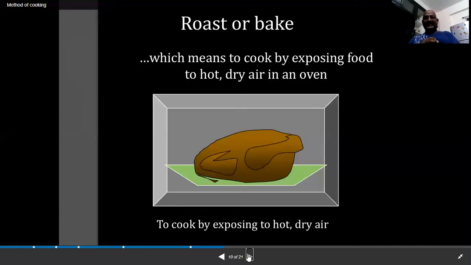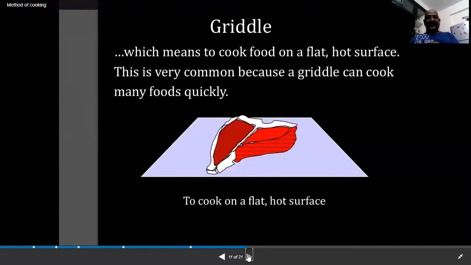Next one is a griddle. Griddle means to cook food on a flat, hot surface. This is very common because a griddle can cook many foods quickly. So any piece of lamb, beef, or pork, pieces of meat that are flat, will be placed on the surface of the griddle.